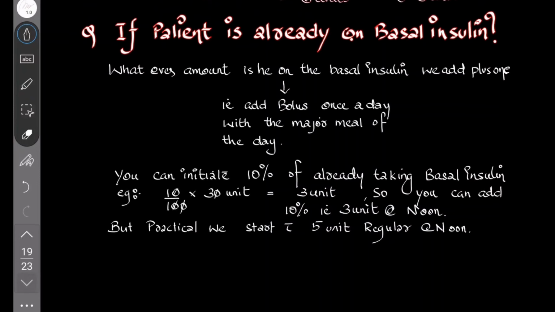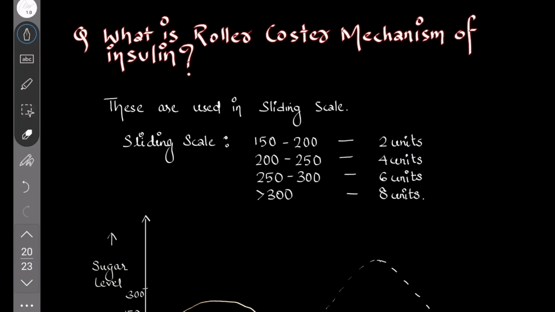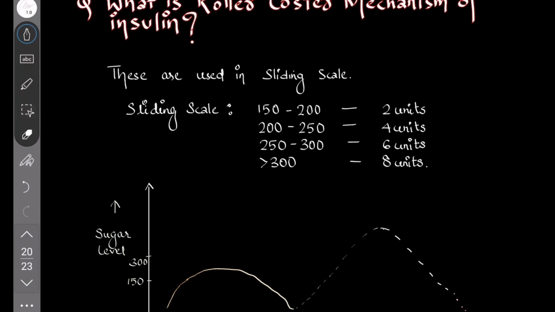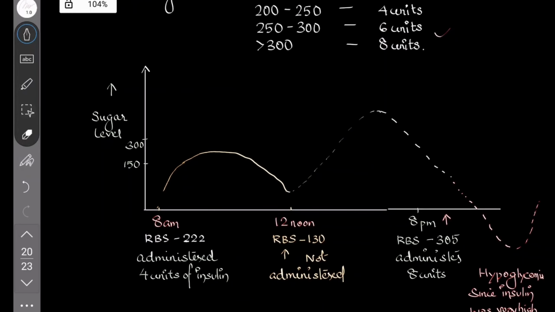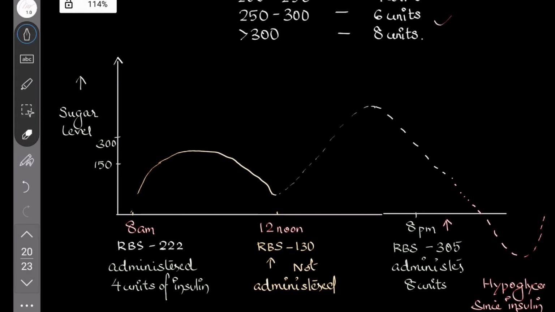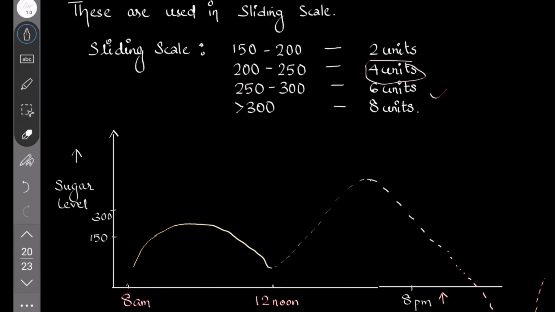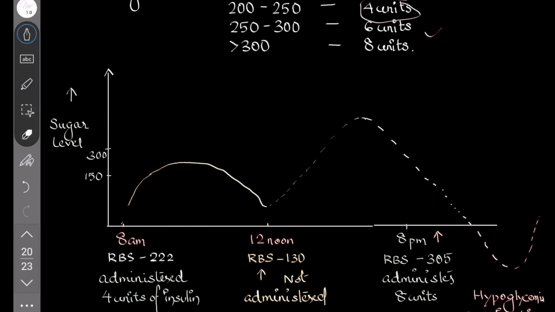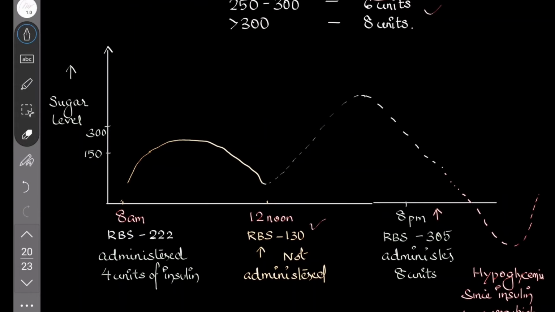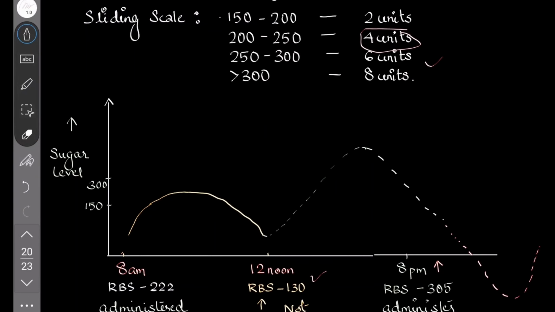Okay, next. What is the roller coaster mechanism of insulin? This is in the case of the sliding scale. Suppose this is the sliding scale: if it is 150 to 200, use so many units, above 200, so many more. If you consider this roller coaster mechanism, at 8 a.m. the RBS is 222. You administer according to this 222, that is 4 units. The insulin will act, and at 12 noon the RBS is 130. You see that it's 130, it's below 150. No need to add insulin.